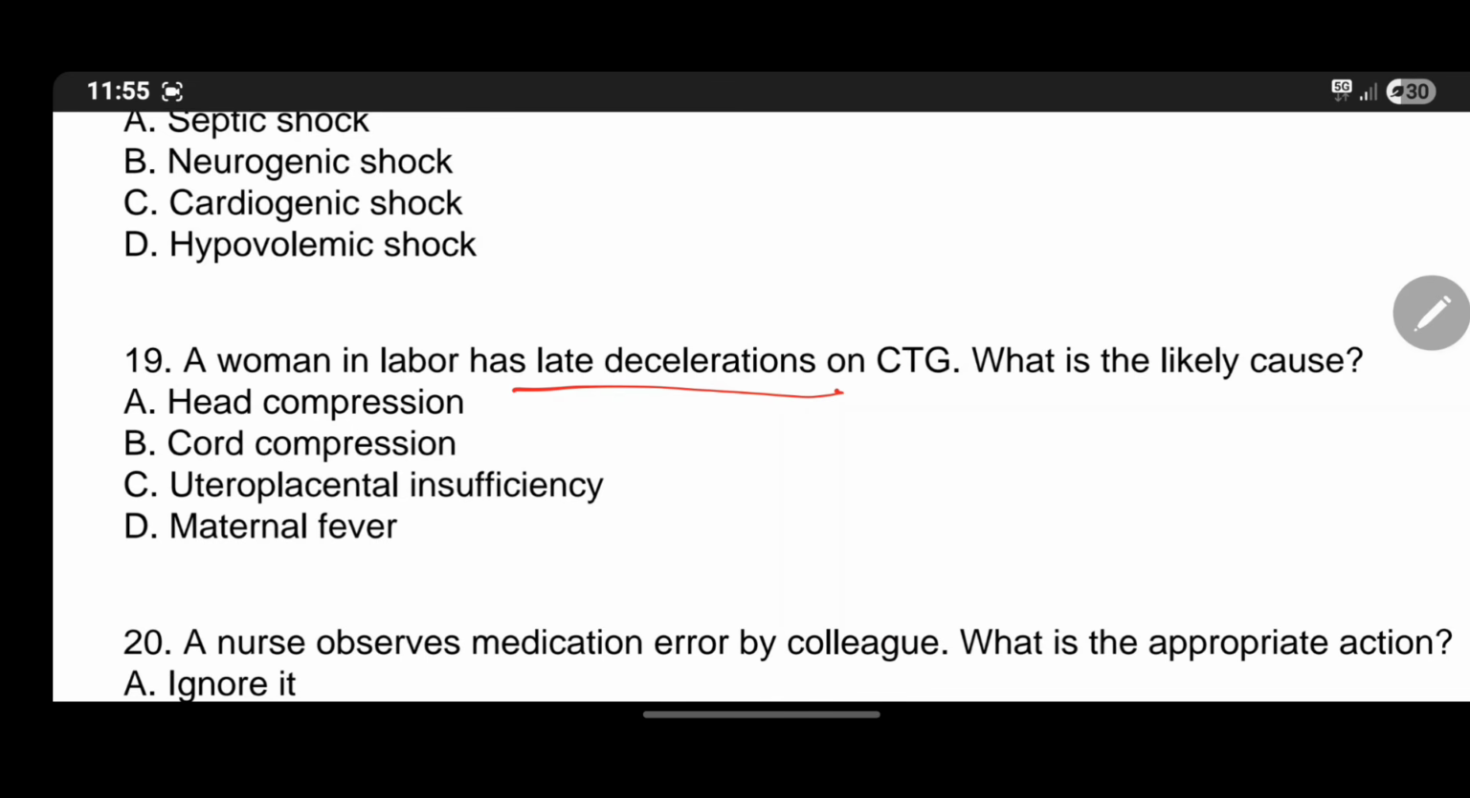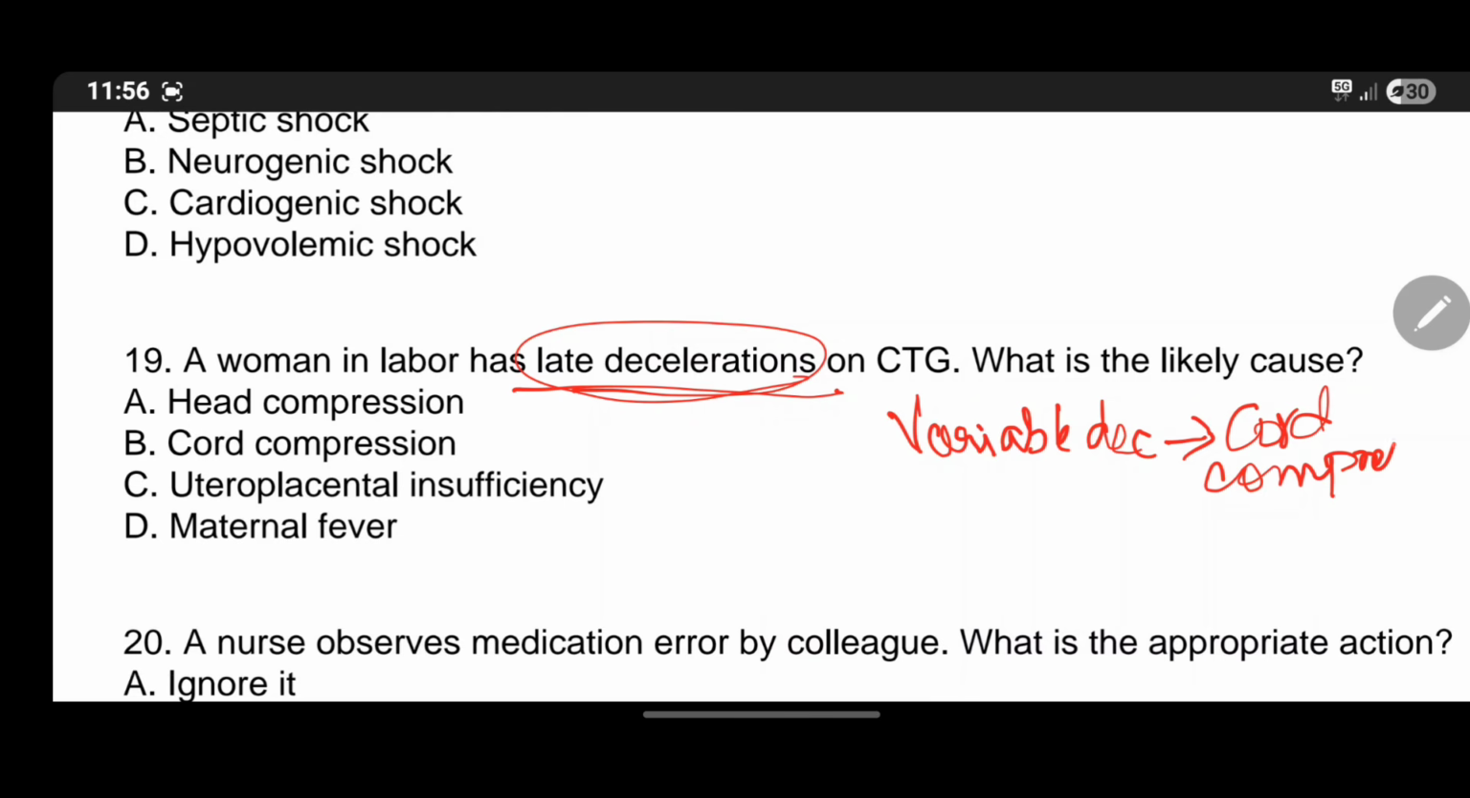A woman in labor has late deceleration on CTG. What is the likely cause? Note this: late deceleration. A. Head compression. B. Cord compression. C. Uteroplacental insufficiency. D. Maternal fever. You need to know this: variable deceleration. The reason for variable deceleration is cord compression. The cord might be compressed, so variable deceleration is happening. That is the fetal heart rate changes.